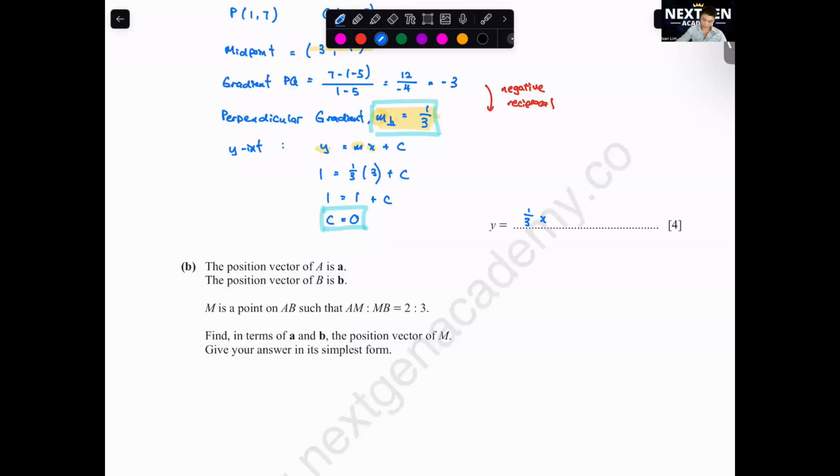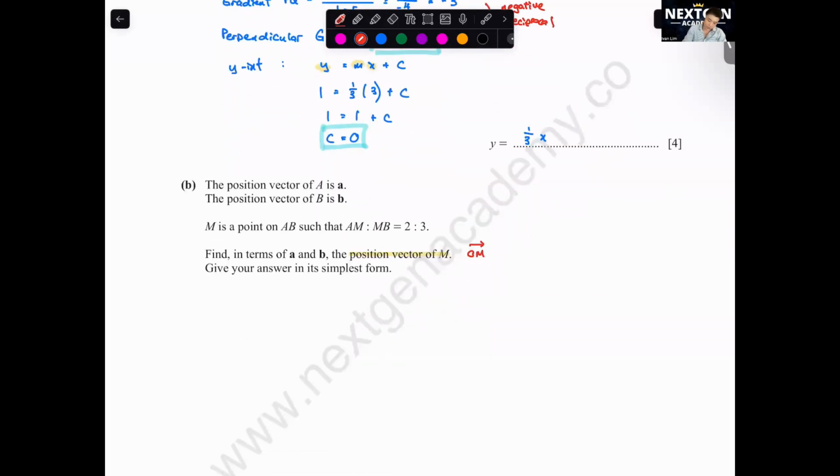Okay, the next one. The position vector of A is a, position vector of B is b. M is a point on AB such that AM to MB is 2 to 3. Find in terms of a and b the position vector of M. Give your answer in its simplest form. Okay, what does it mean, position vector of M? Position vector of M refers to OM. I want to find what is OM.